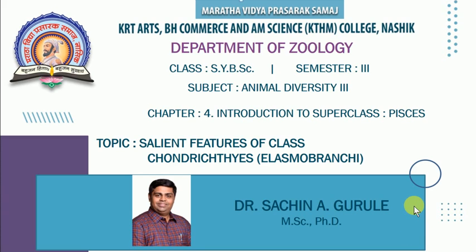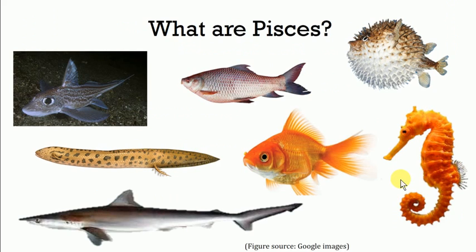So let's see, first of all, what are the fishes? We have already learned the superclass Pisces includes the true fishes, and all these fishes belonging to Pisces are dominating aquatic vertebrates of the modern world. These organisms are true jawed vertebrates.